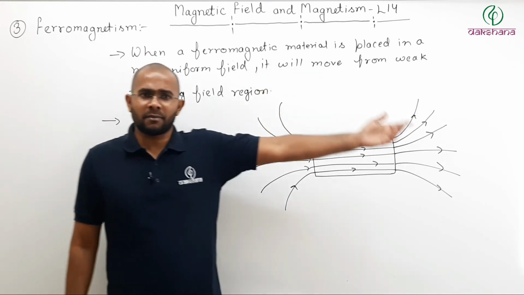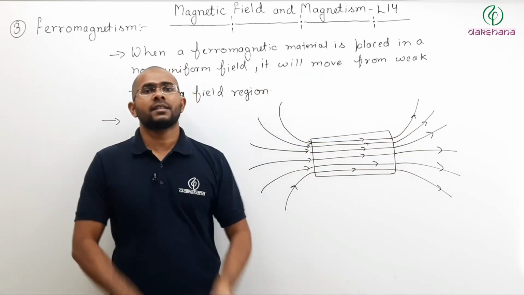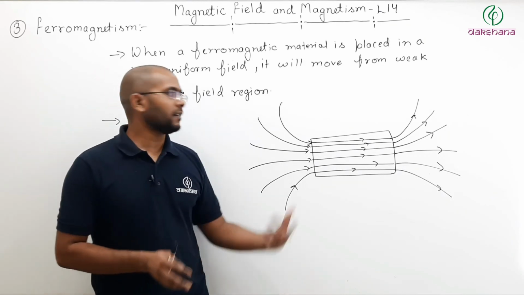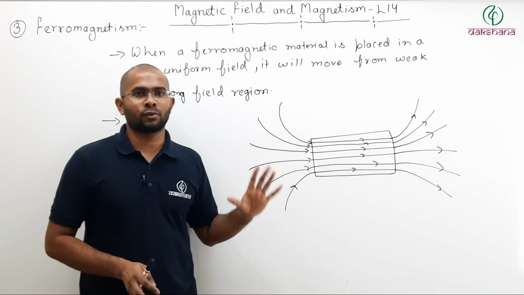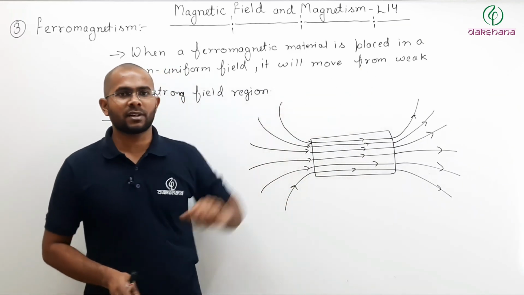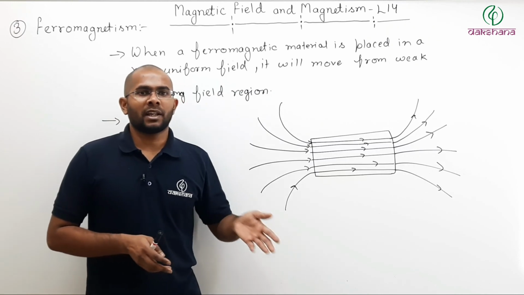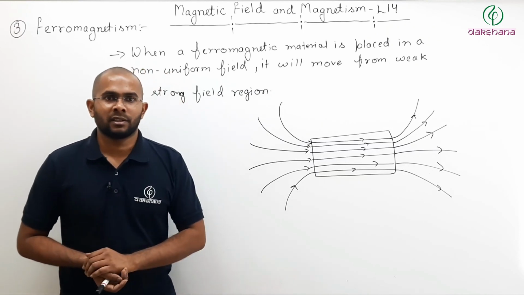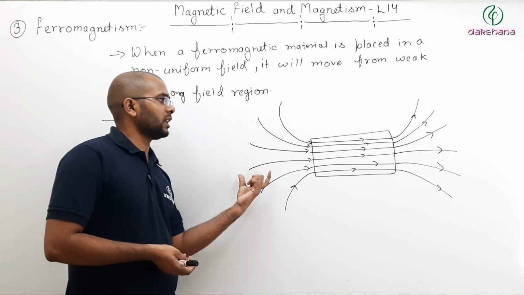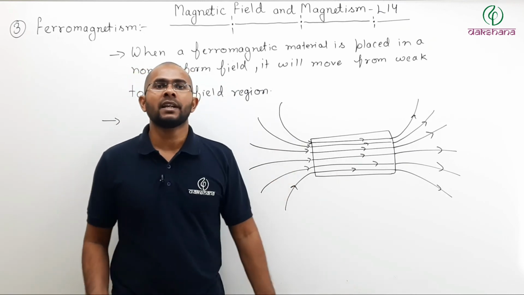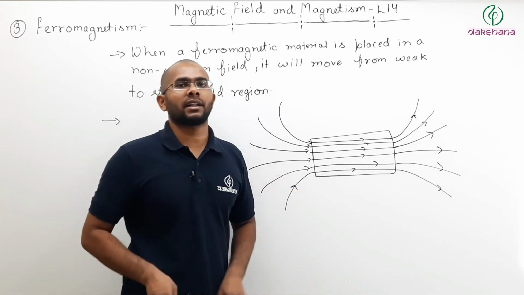Inside a paramagnetic material they are also dense. Inside a diamagnetic material they are rarer. Let us say two samples are shown, and they ask you to tell which one is paramagnetic and which one is ferromagnetic. For the same field lines outside, the field lines inside a ferromagnetic will be denser than in the paramagnetic.